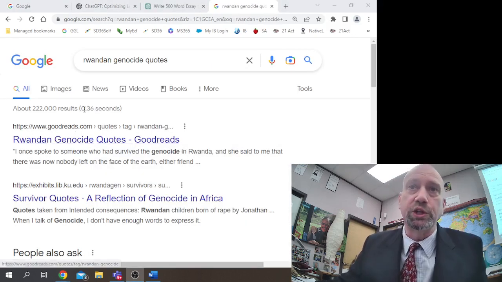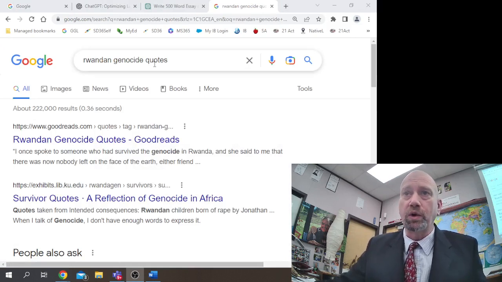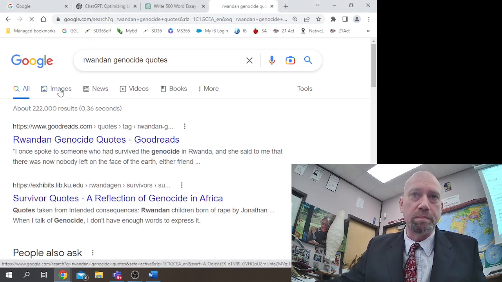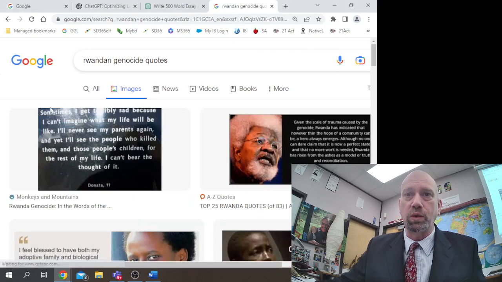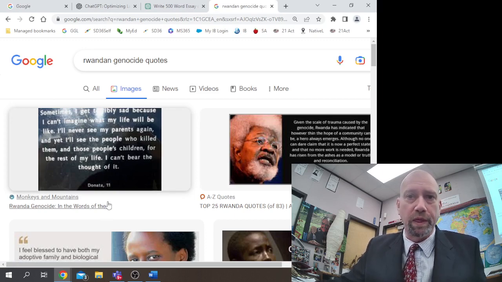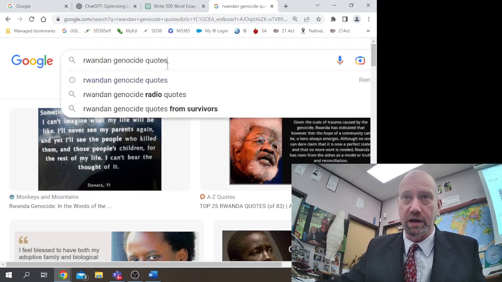Another example of what you should not do is do not put the word quote into Google when you're looking for a quote. This brings up bad results, and I find an example of a very bad source where people are trying to find a quote out of context where the internet has chosen the quote for them, and they're finding a quote off of a poster. This is not the academic process for choosing a quote.